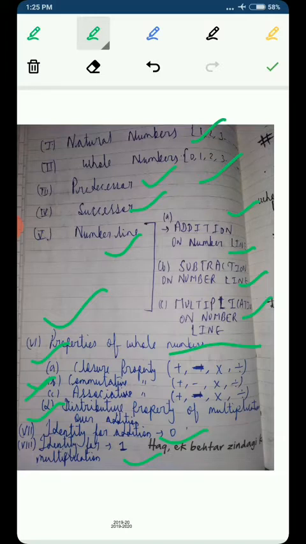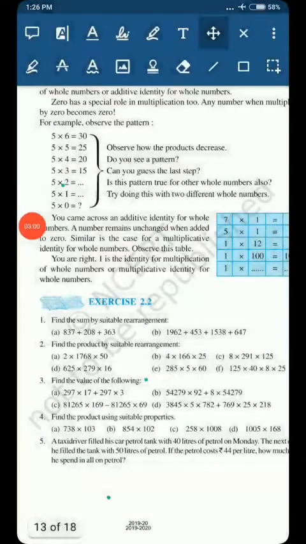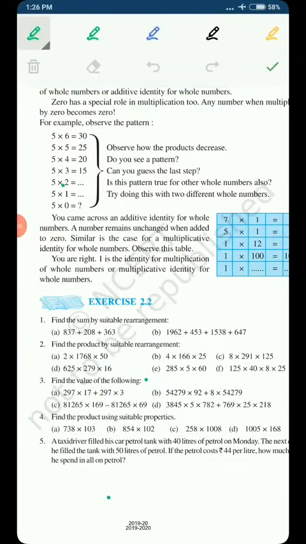So let's start now. I'm going to solve some questions based on the concepts, and you should also try to solve the questions yourself. So giving a pause to the video, you could try the question yourself, and after that play the video again and see the solution. You can also do it this way. So let's see, I am here at exercise 2.2, and let's see the first question. Find the sum by suitable rearrangement.